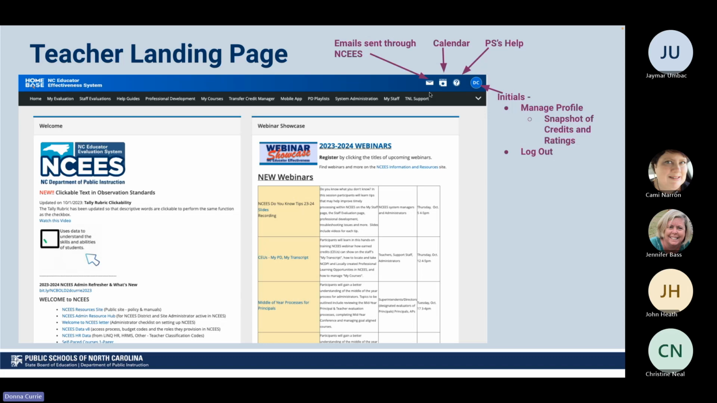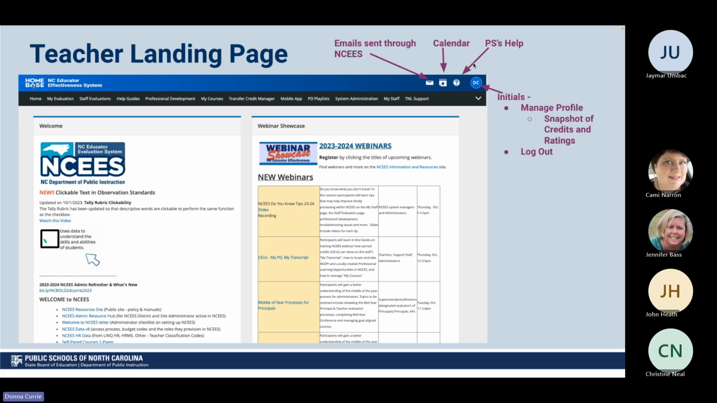In addition, if you've never looked at the icons on the top, you can be sent emails through NCEES if your email is correct in NCEES. So you can have emails sent, you can have calendar options that are shown, so maybe your PD is linked to a calendar date.